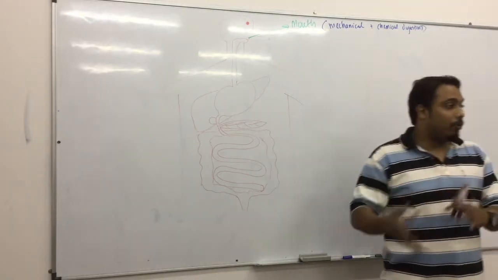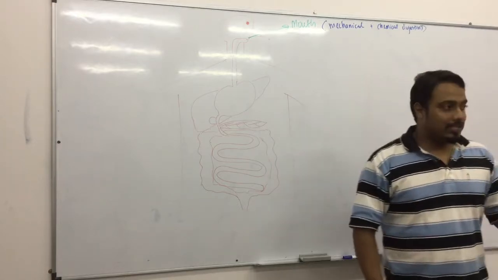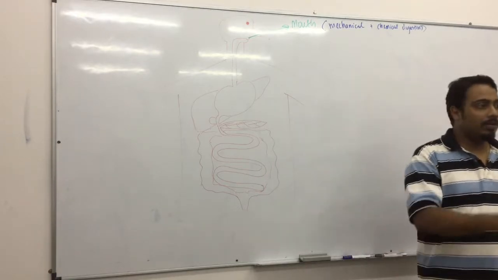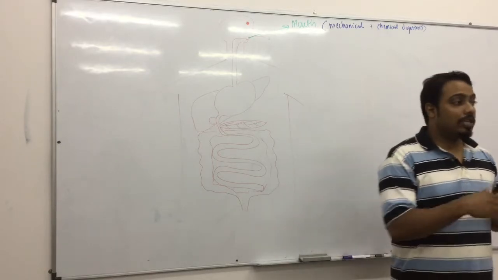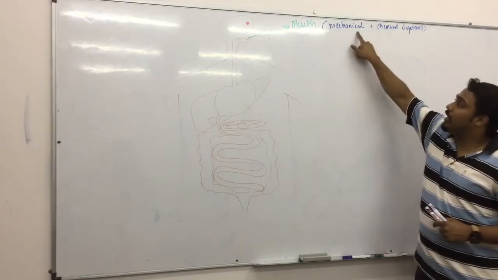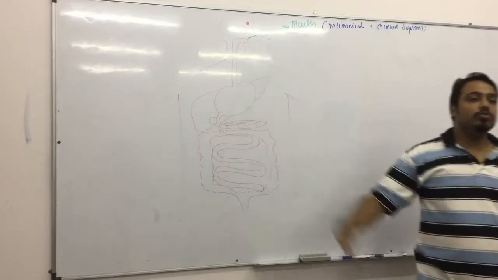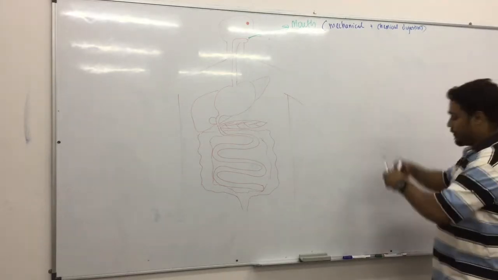You are breaking it down by force. Chemical way means I mix it with enzyme, which you have done in chapter 4. If you remember, maltose can be broken down by maltase, for example. So that would be a chemical digestion. Alright? So mechanical digestion only happens in the mouth. It is due to chewing. So the rest is going to be